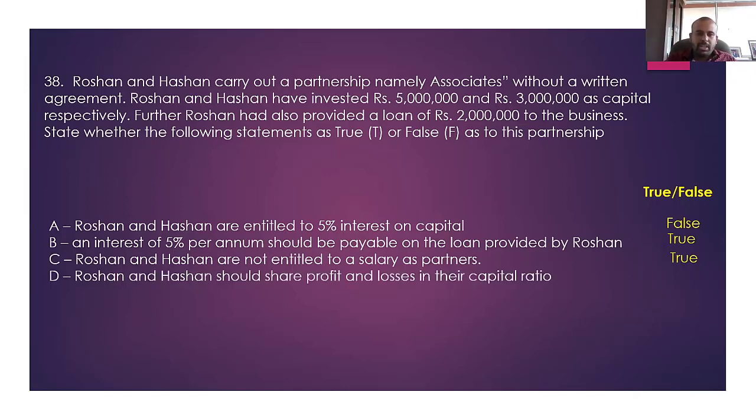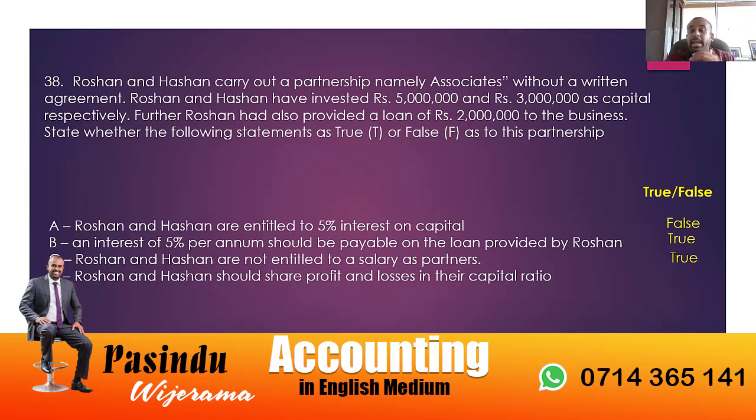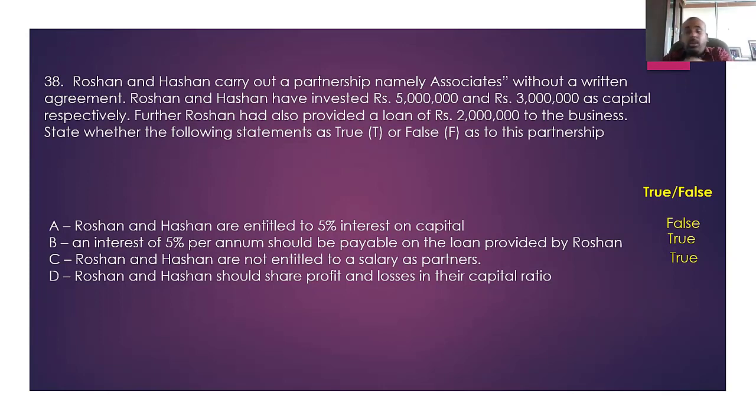D. Roshan and Hashan should share the profit and losses according to the capital ratio. This was asked in the first part as well. Still, you should share profit and loss according to section 24, equally. Profit and losses you can share based on the capital ratio if they have an agreement. Here there is no agreement. Since there's no agreement, profit and losses should be shared equally.